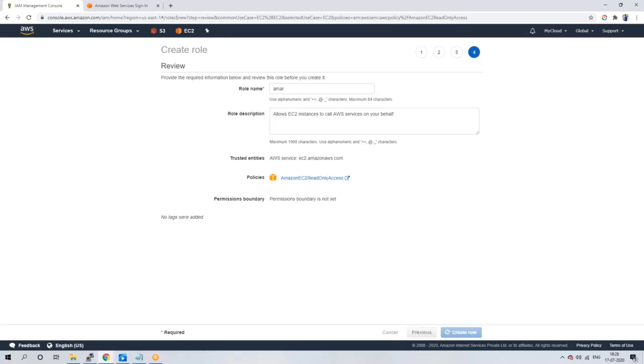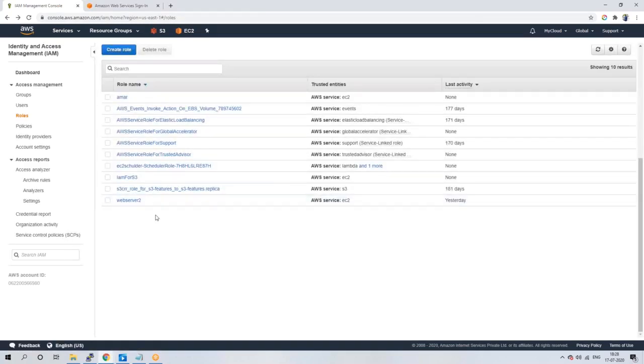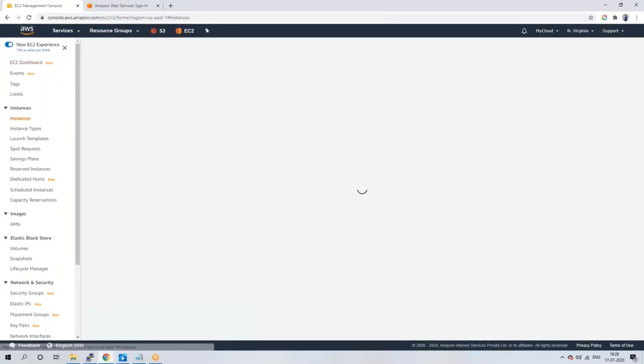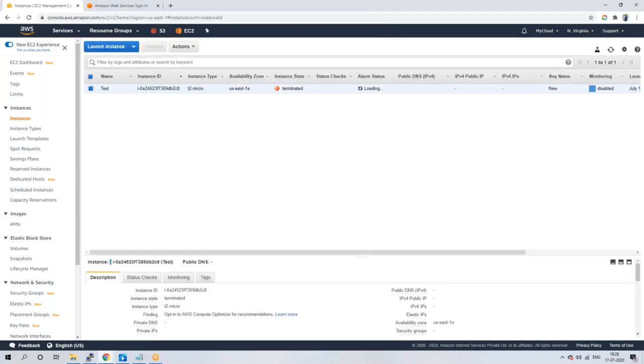So for the same Amar, we are just changing the role. No, that is different. This is different. Okay, now go to your EC2. I'll explain what is the role concept. So just wait. Now go to EC2 dashboard and select your running instance. You don't have even one single running instance. Terminated actually. Okay, that's fine. So if you have any instance, there you can attach this role.